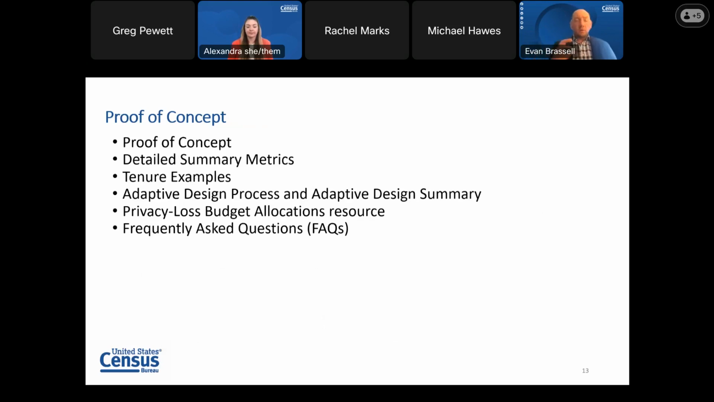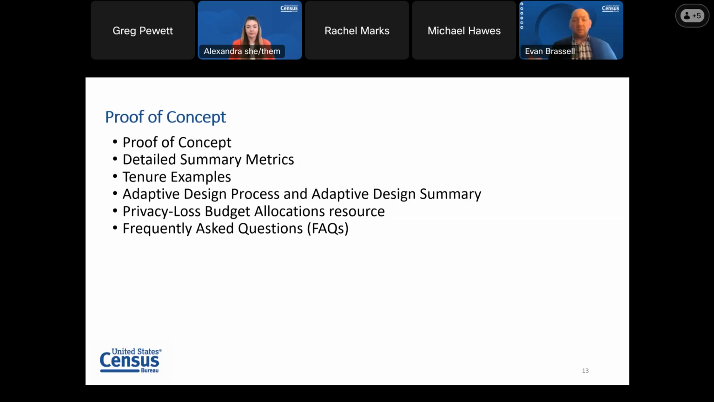And so this release is beyond just a single proof of concept document. There's actually several documents and tables included in this release. The proof of concept is the main document, which will provide written information on content, disclosure avoidance, data availability, data accuracy, and data inconsistencies. But alongside that will be detailed summary metrics, which provide an overview of data accuracy comparing enumerated counts to noisy counts by detailed racial and ethnic categories and geographic level.